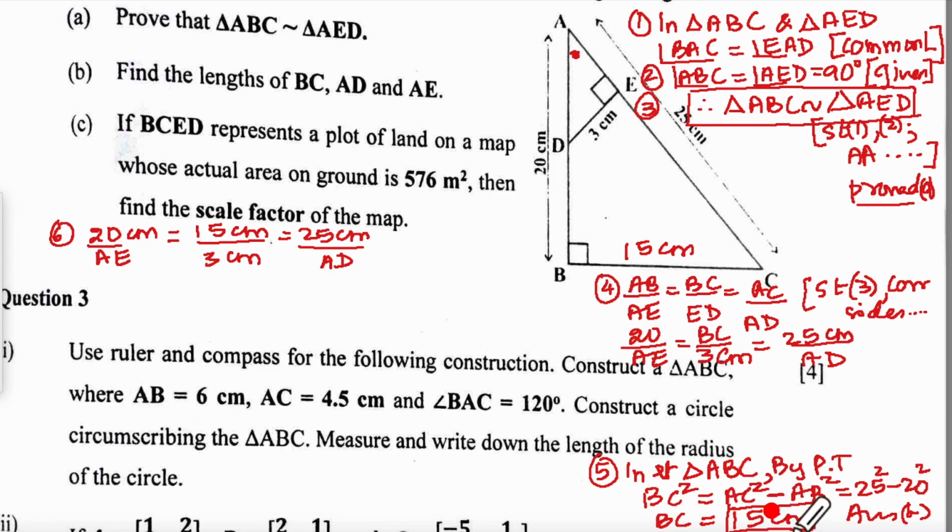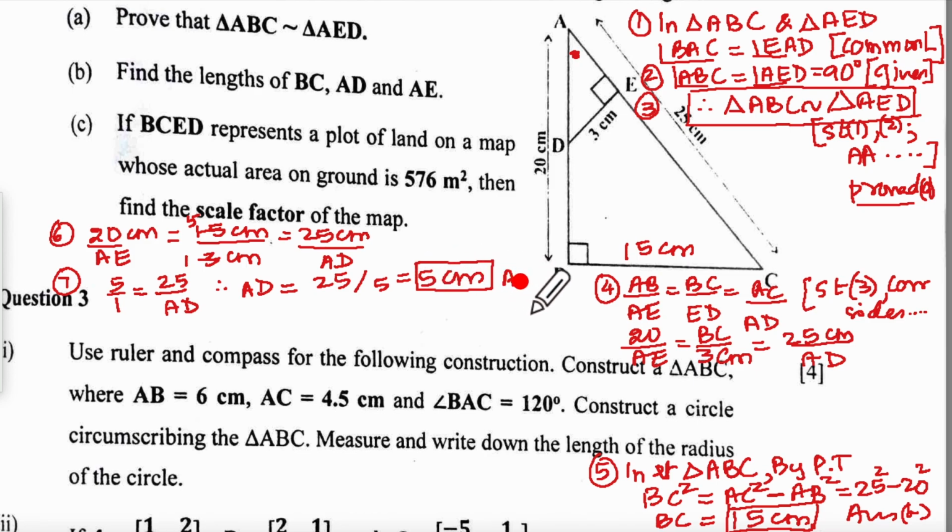So we already found BC as 15 centimeter. They tell you to find AD, so we will have to take these two ratios. This is 3 ones and 3 fives. So we will say 7th statement that 5 upon 1 is equal to 25 upon AD. Therefore, AD is equal to 25, 5 comes here, AD goes there. So that will be 5 centimeter.